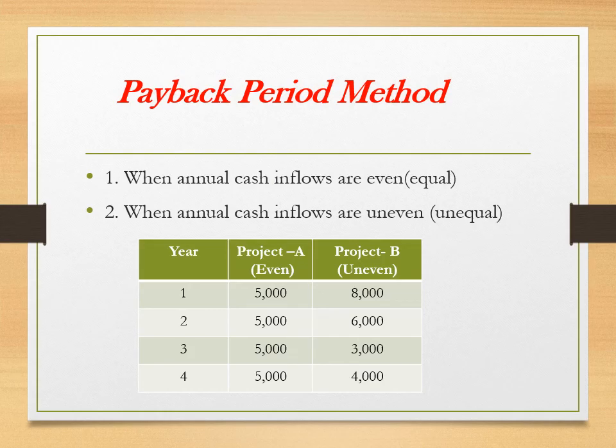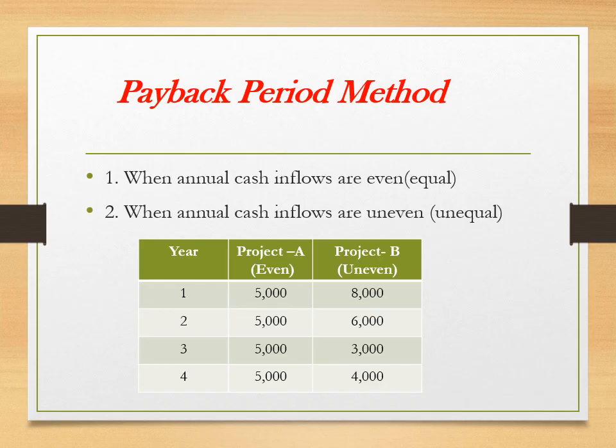Look at this table. We have two projects, namely project A and project B. The life period of both projects is 4 years. If you observe the project A cash inflows, it generates equal cash inflows in its entire life period. That is 5,000, 5,000, 5,000 and 5,000. That is called even cash inflows.